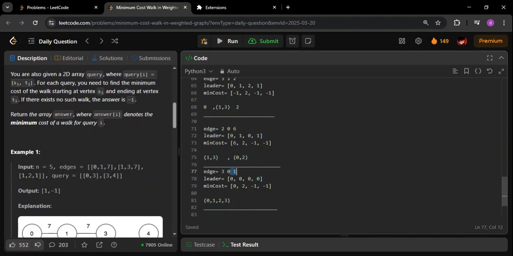Now the whole scenario will change. See, now there are two components, but after adding this edge, everything will come under a single component. Please pay attention here, this is going to be a very important part. This was a separate component, and here is another separate component. Now we are adding an edge between 3 and 0. 3 is a part of this, 0 is a part of this. So after adding the edge between 3 and 0, all these will be part of a single component.